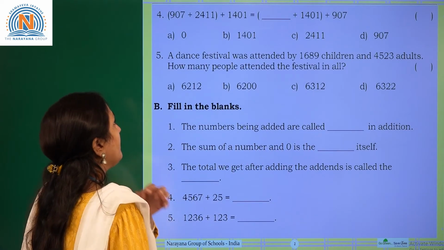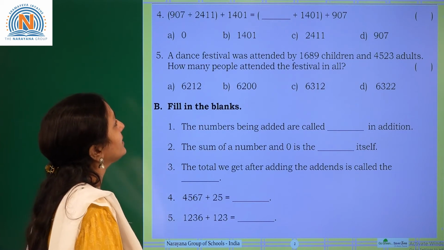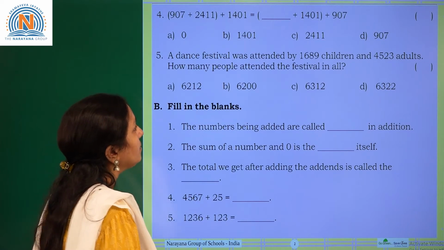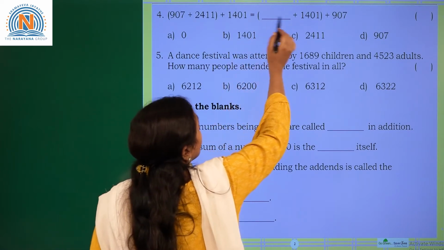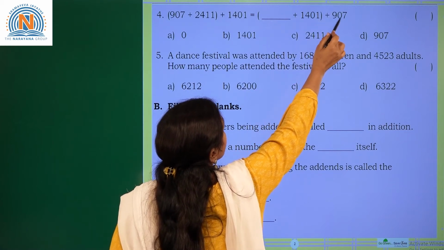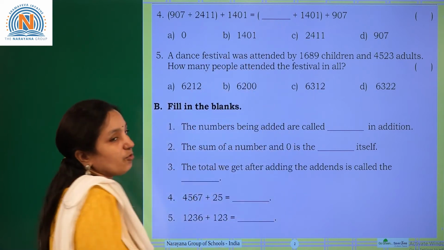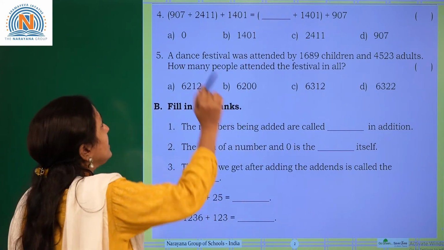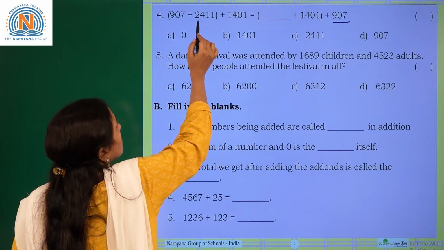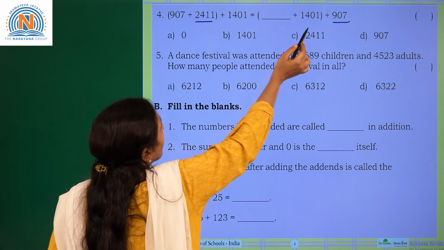Coming to the next one. So here the bracket is given. First one, 907 plus 2411 plus 1401 equal to blank plus 1401, bracket closed, plus 907. So we have to find the missing number. See, 907 is there already, and 2411 is not there here. 1401 is there.